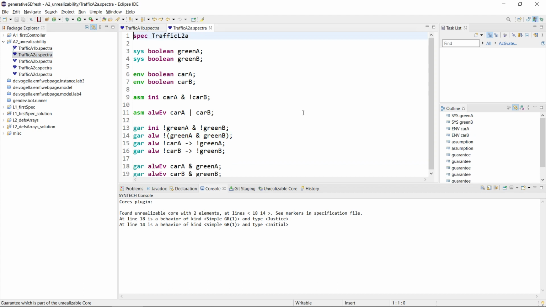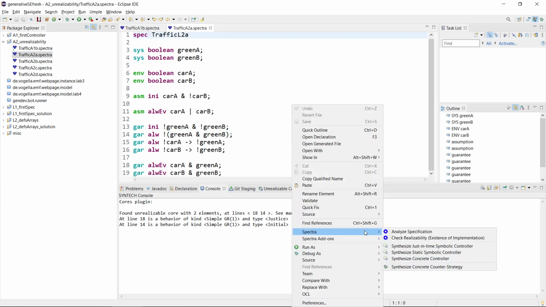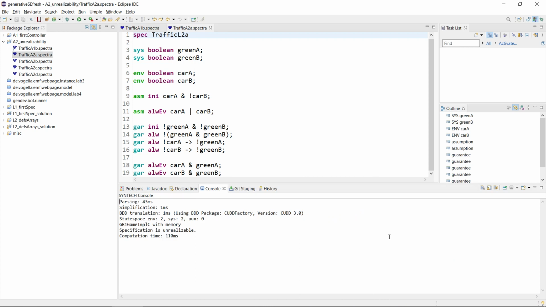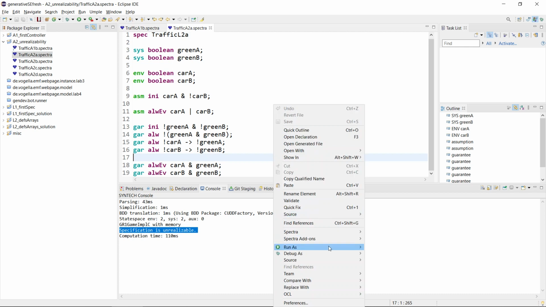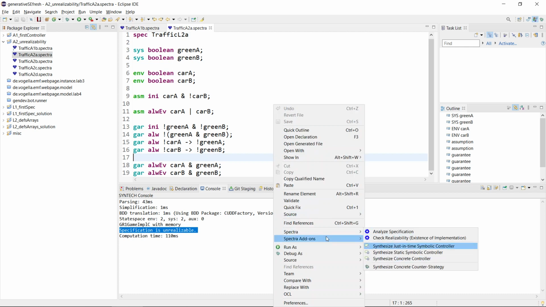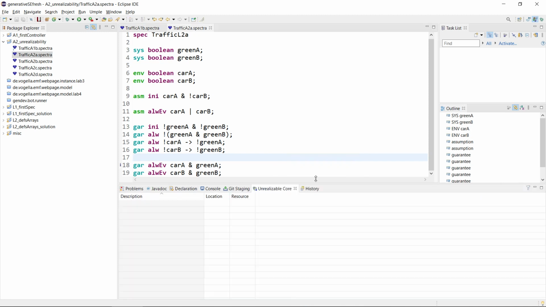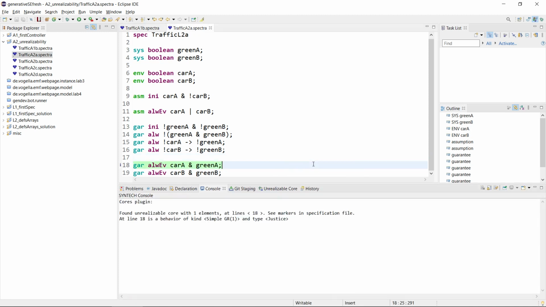So this was a simple case. Now let's look at a little bit more challenging case. If we again check realizability, we see it's unrealizable. Now we even have 6 guarantees. Let's see if we can find a core. Find an unrealizable core. Oh, this core has a single guarantee. Well, that's not very helpful. So this means that this guarantee doesn't conflict with any other guarantee. It means that the assumptions are not strong enough to realize this guarantee.